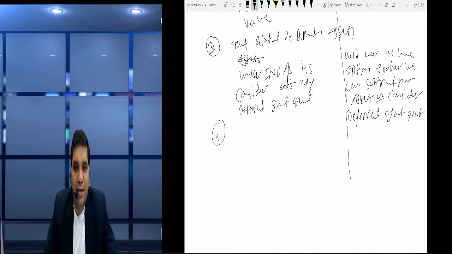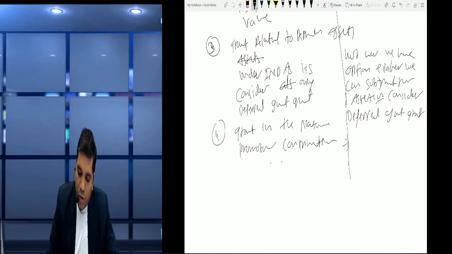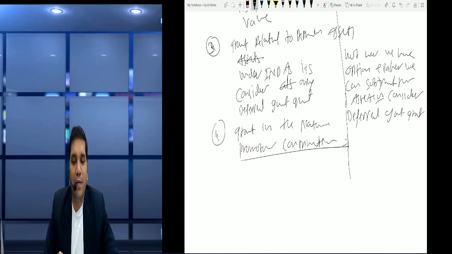Now friends, one more point, that is grant in the nature of promoter's contribution. Friends, what they say is that Ind AS is silent about it, means once it is transferred to P&L account, it becomes promoter's contribution, but Ind AS is silent about it.